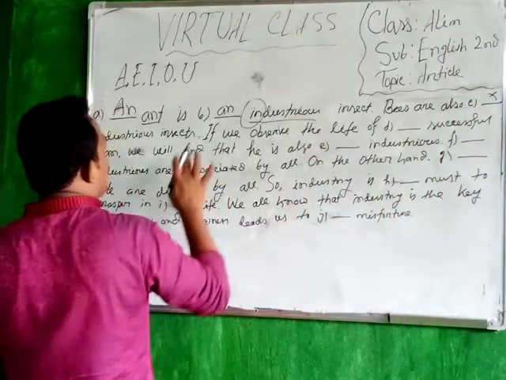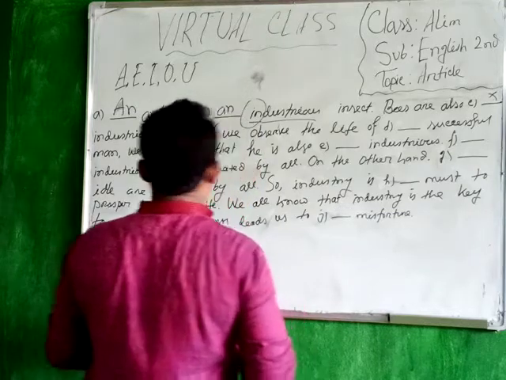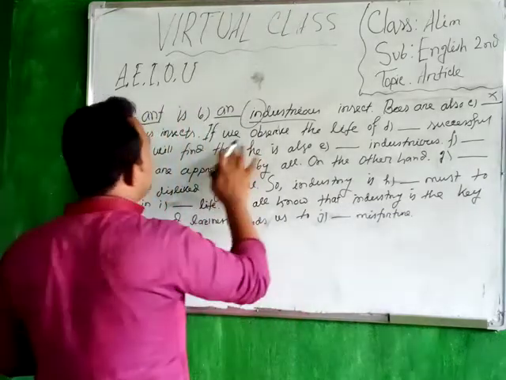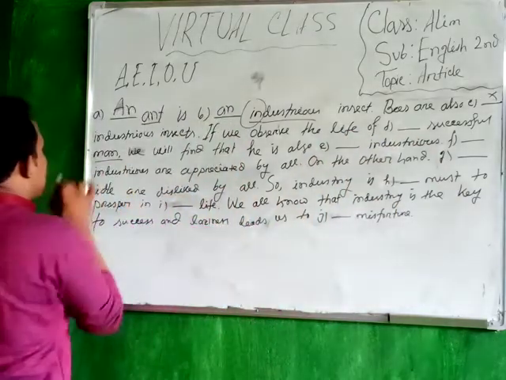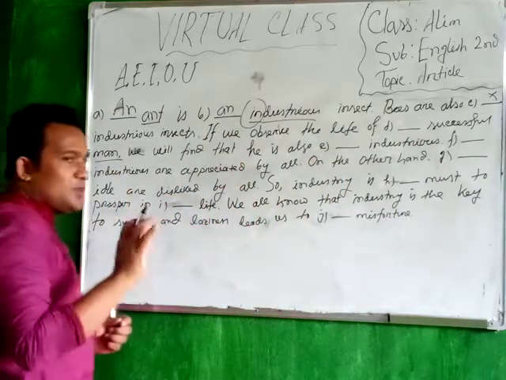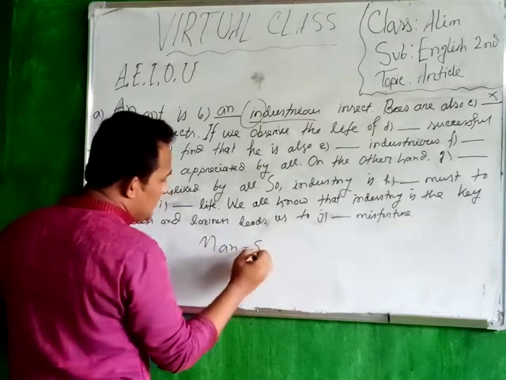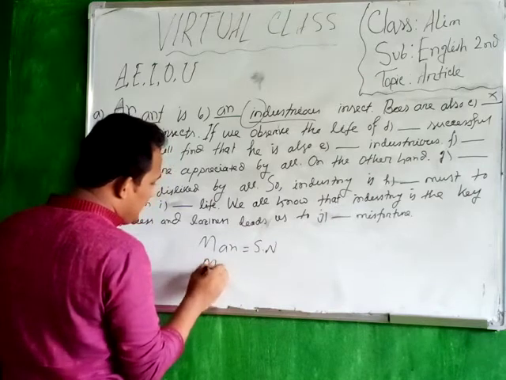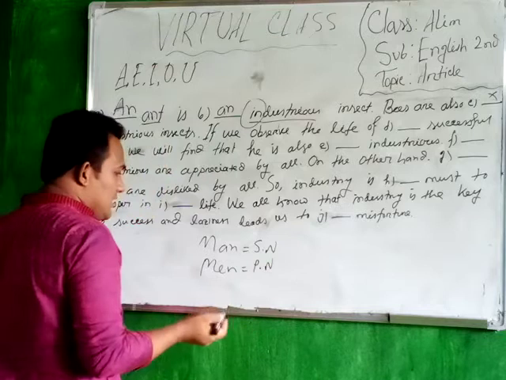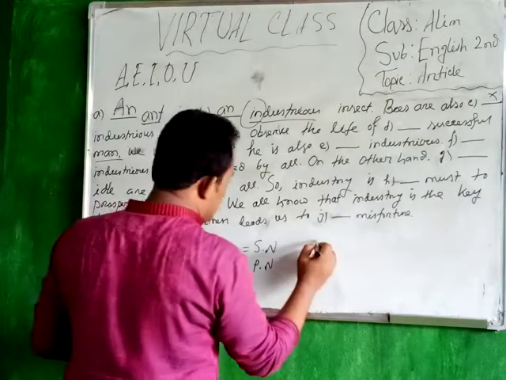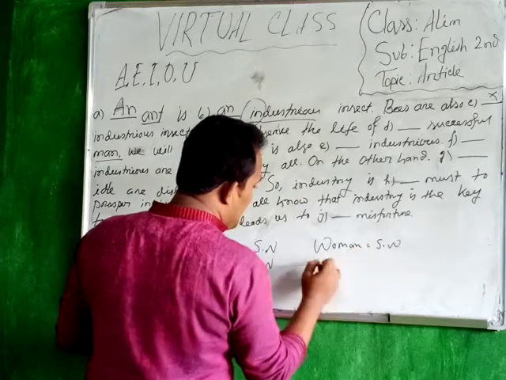If we observe the life of the successful man. So if you observe the life of that successful man, here you can see that man. Man is singular. If you find M-A-N, man, it is a singular noun. If you find M-E-N, men, it is a plural noun. Besides, similarly you can say that woman and women.